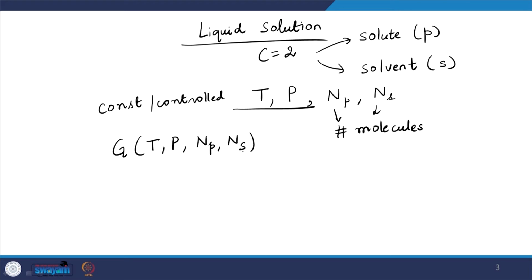So, the equilibrium will correspond to what minimizes the G, right. Ultimately, if I want to find the equilibrium condition or the most probable distribution for this problem, as we have discussed earlier, we need to minimize the Gibbs free energy, right.